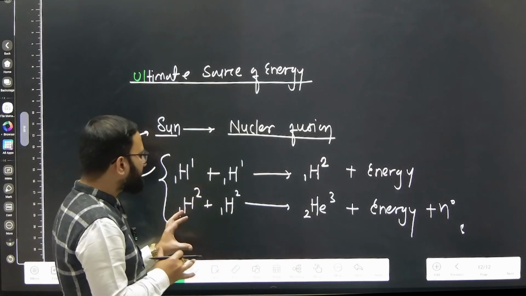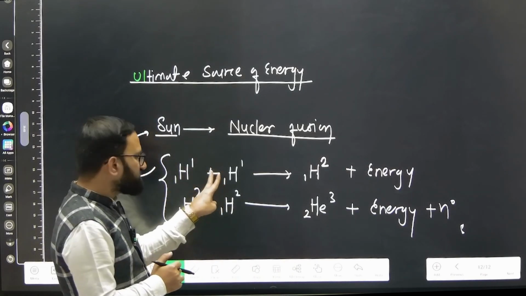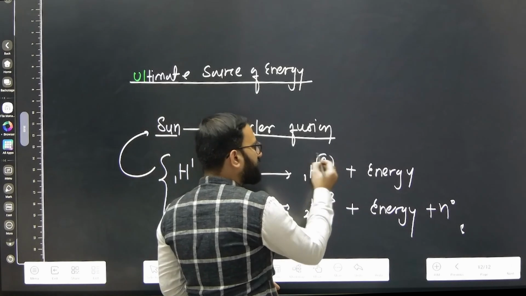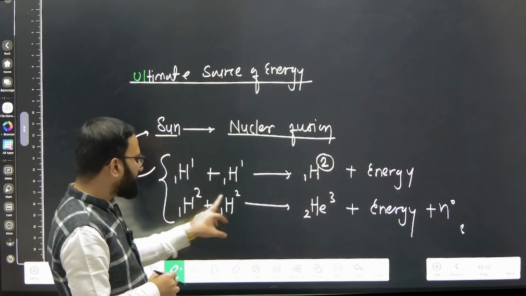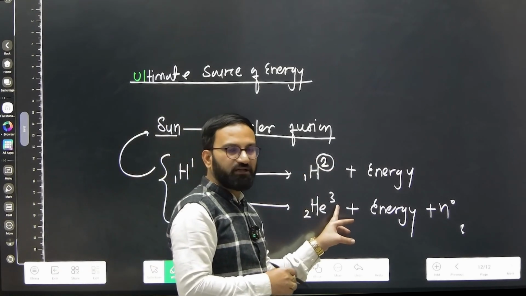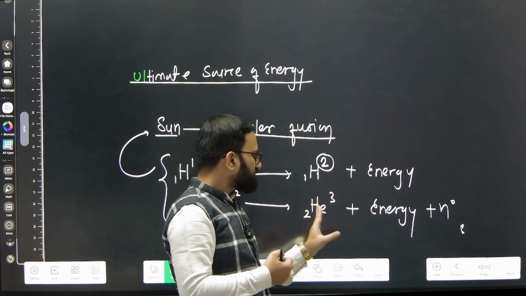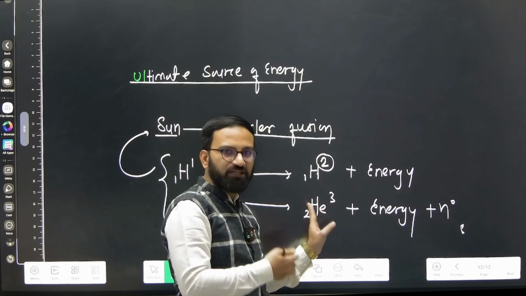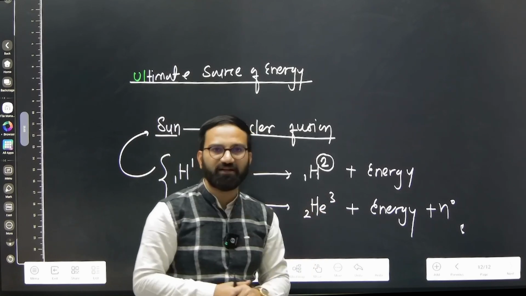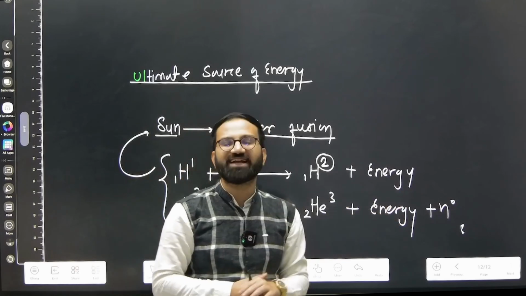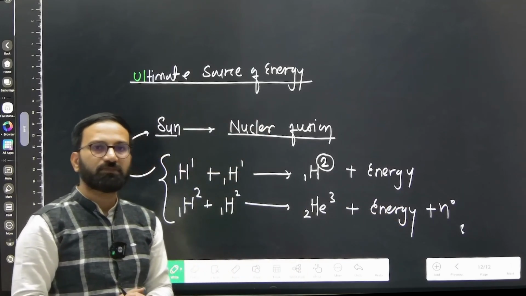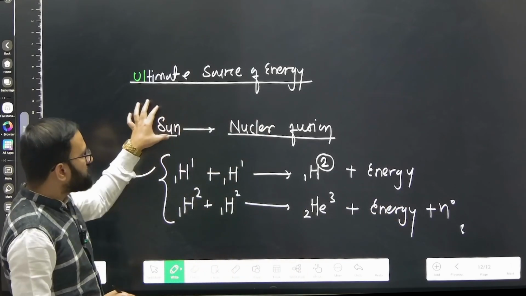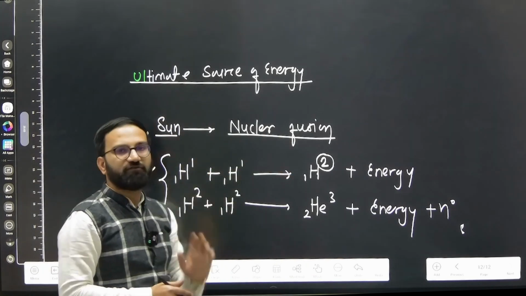Just here I am saying that two lighter atoms combine and a heavier atom gets formed, helium, and huge amount of energy is released in this process. So this particular reaction we are calling nuclear fusion.